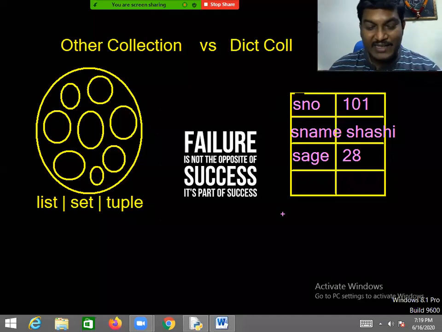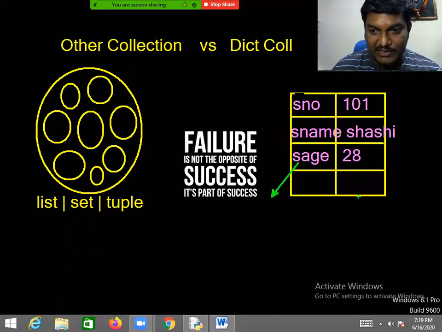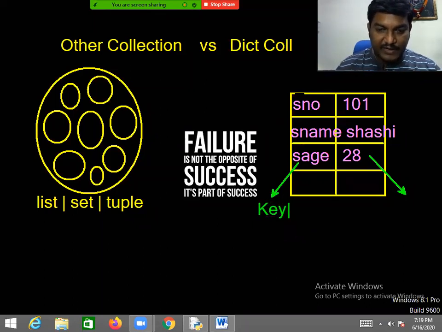Now you can observe this here. This is called the key, and these are called the values. This is the key, and this is the value.